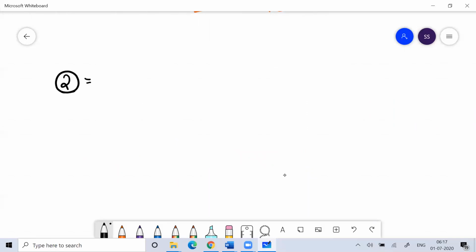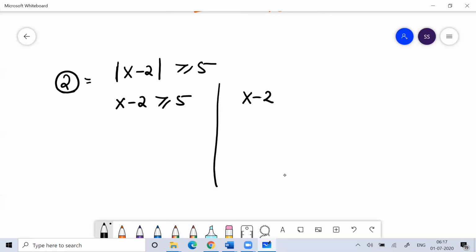So question number 2 is modulus of x minus 2 is greater than or equal to 5. So here I'll write x minus 2 is greater than or equal to 5, and then x minus 2 less than or equal to minus 5, taking the plus minus on both sides. So here x is greater than or equal to 7, and here x is less than or equal to minus 3.